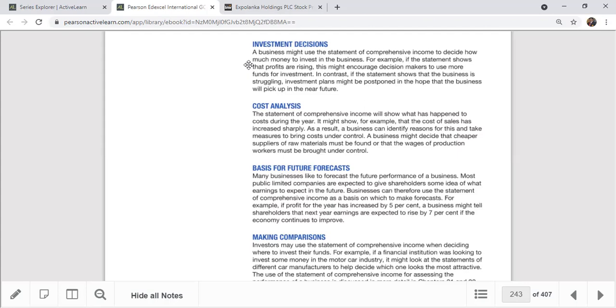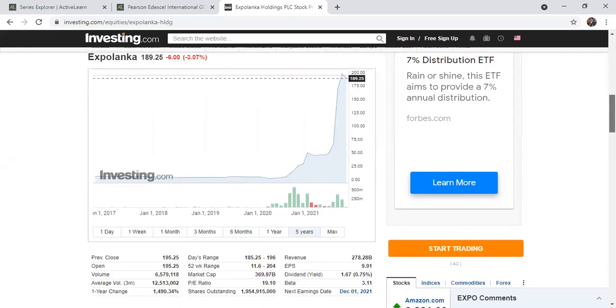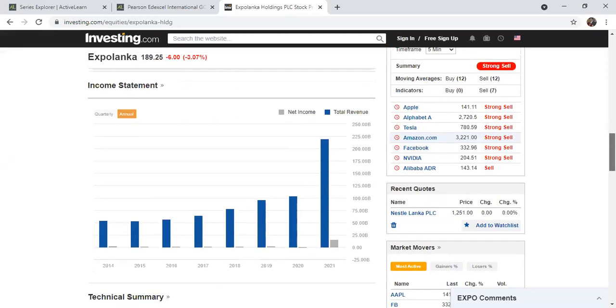We call it people forecasting and speculating about future profits. Therefore, in a rising profit situation, this business organization earned much profit during the recession. In bad times they operated very well because they are mainly a logistics company based on exporting, Expo Lanka mainly, exporting agricultural products and everything. They got more orders for the food business because a lot of countries locked down, so others haven't operated very well. So they got a lot of orders regarding essential items and essential services. That's the main reason the revenue jumped up this way.